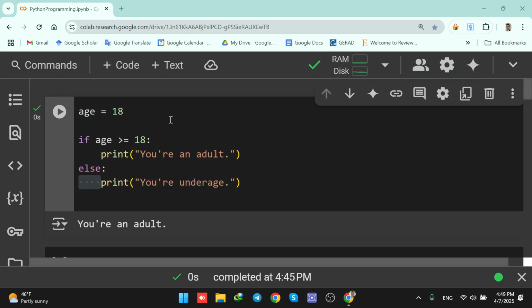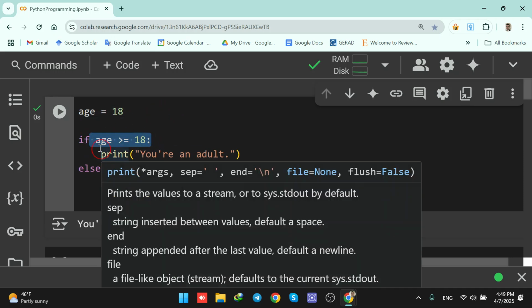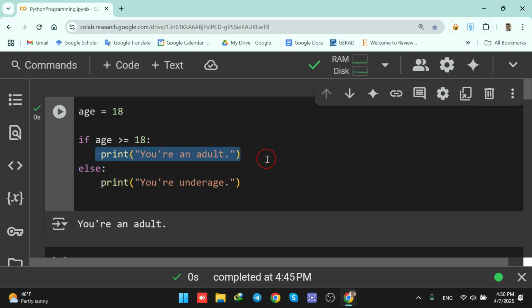Let's master Python if statements in 60 seconds. In Python, if lets you run code only when a condition is true. For example, here we are having the initialization of a variable called age, and it is initialized to be 18. Here we check if the age is larger than or equal to 18. If that is true, it is going to print you're an adult.